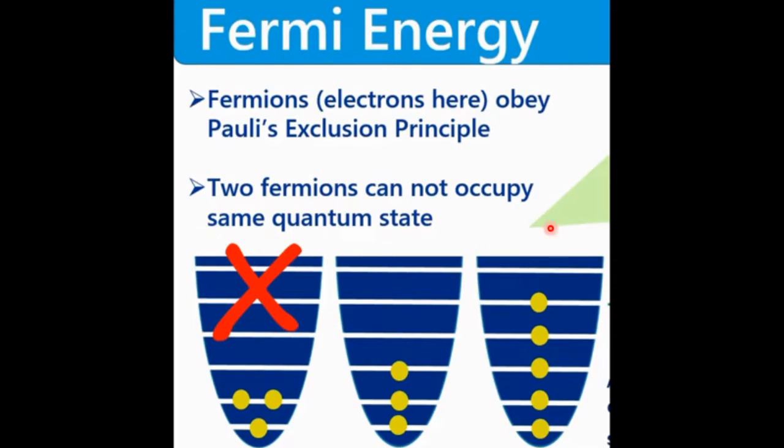When we start filling the empty system with electrons, the electron first enters the lowest energy level, then the first, then the second, and so on to the highest energy level. See here, this is the sequence in which we fill the electrons. This is the case in which two electrons are lying in the same state. That kind of state is not acceptable because it does not obey Pauli's exclusion principle, that no two fermions can occupy the same quantum state.